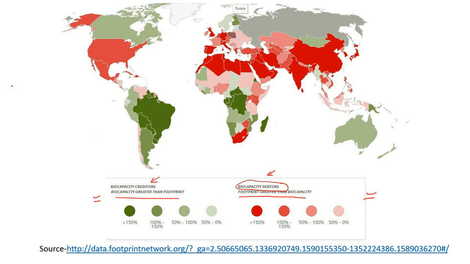So what exactly is footprint, and what do you mean by biocapacity?